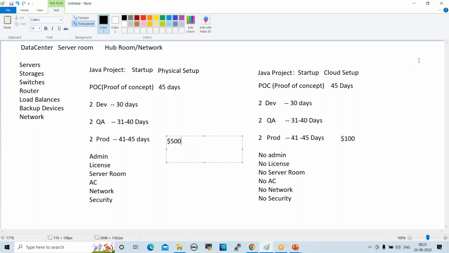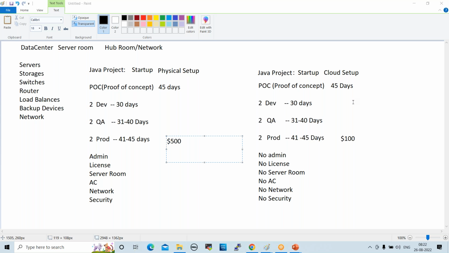So we don't need to recruit any admin. We don't need to take any licensing and all, right? Everything will be taken care of by vendors only. So these are the cloud advantages. This is the cloud setup, right?